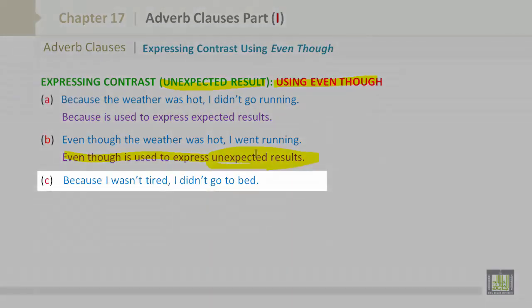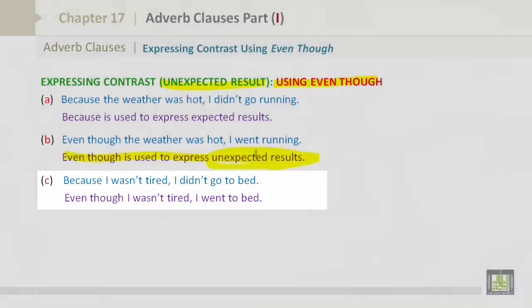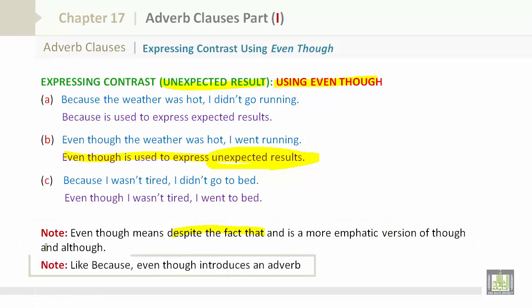Because I wasn't tired, I didn't go to bed. Even though I wasn't tired, I went to bed. Even though means despite the fact that and is a more emphatic version of though and although. Note, like because, even though introduces an adverb clause.